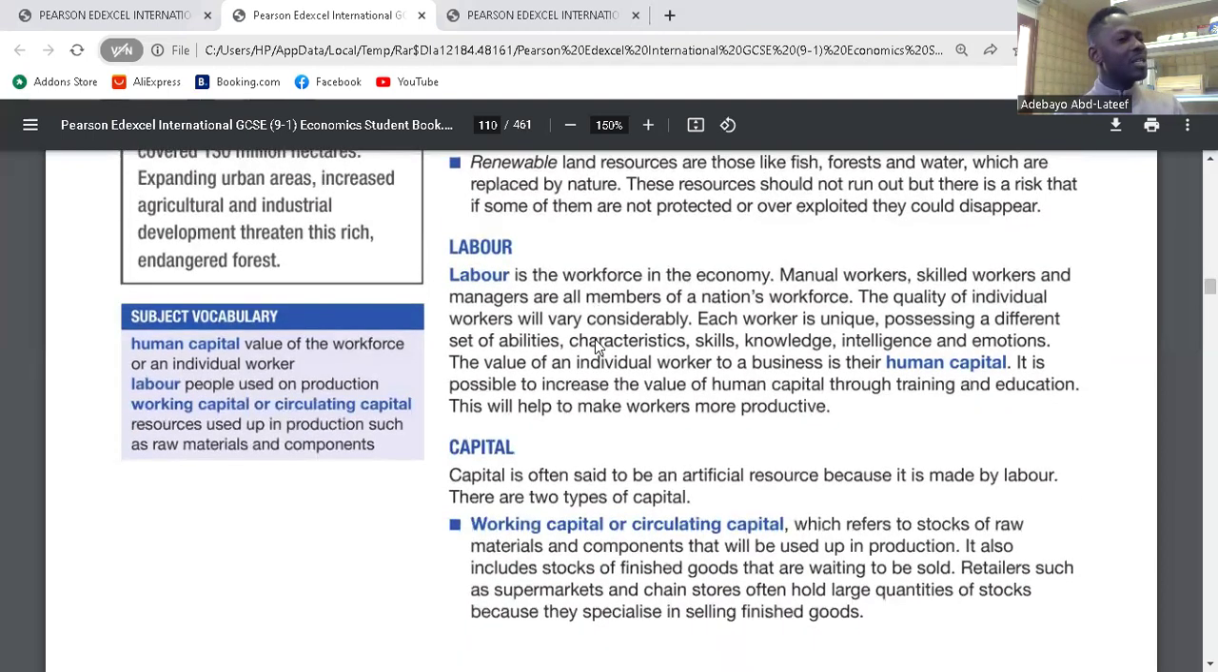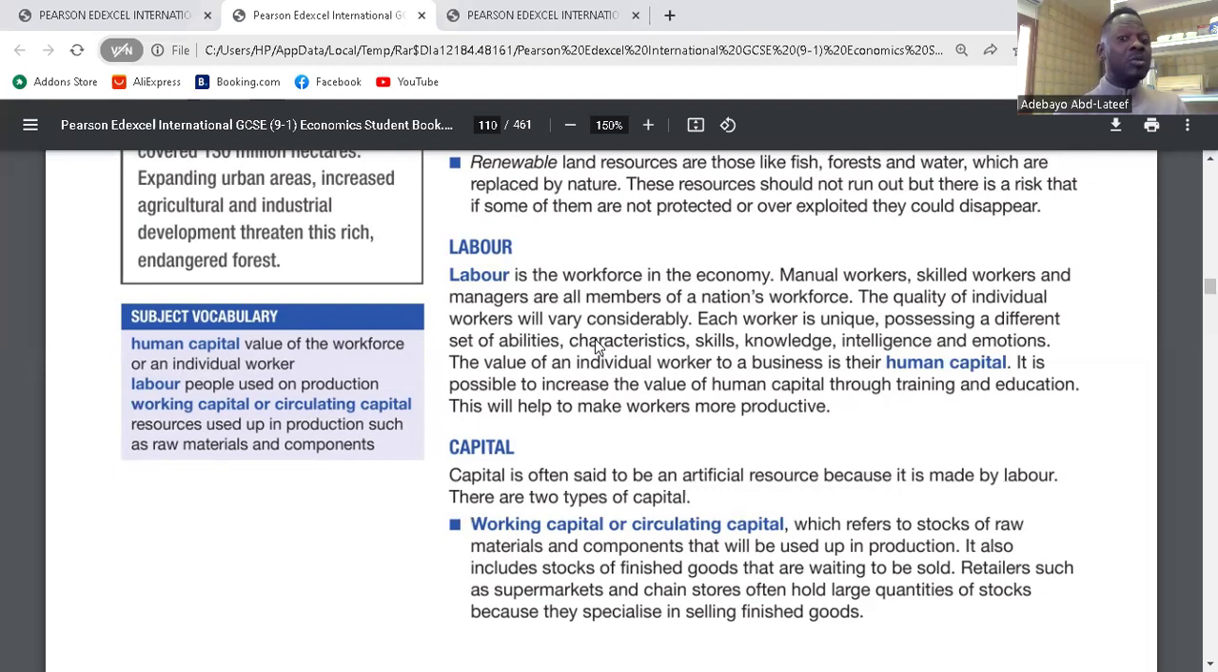For labor, we're talking about the physical and mental effort that helps in the production of goods and services. That is labor. It said labor is the workforce in the economy. Manual workers, skilled workers, and managers are all members of the nation's workforce.